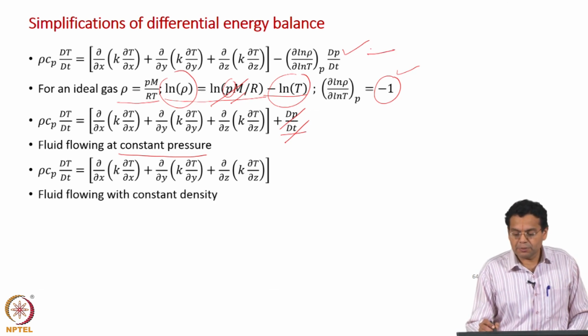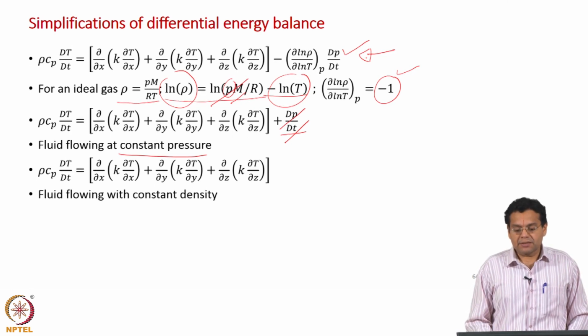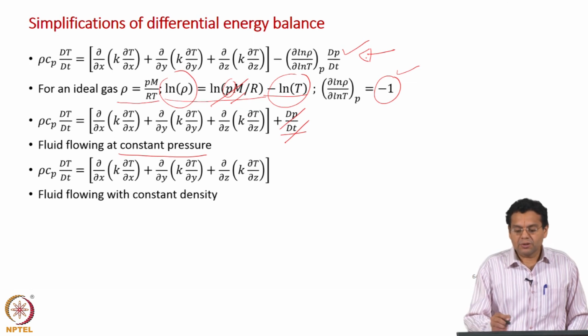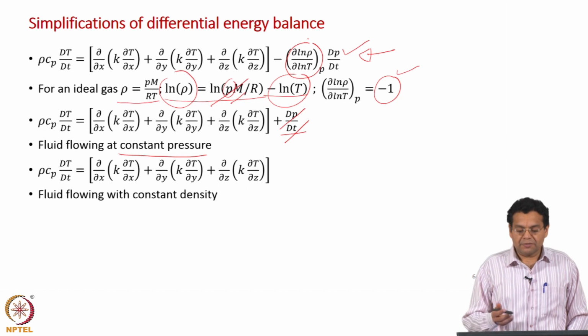Let us go back to this equation. In this equation, if you consider density as constant, for example, let us say water is flowing, the effect of temperature on density of water is not significant. So, this term will not be significant, or if it is independent, then it is 0. So, once again that term drops out.